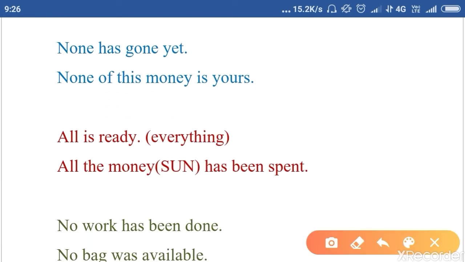None has gone yet. We always use a singular verb with none. None of this money is yours. Singular verb. It's really important, students. You have to keep in mind that we know just two or three rules, and on the basis of that we apply all the rules. However, it is important to know all the rules so that we don't commit any mistakes, and it is going to be helpful in solving grammar exercises as well.